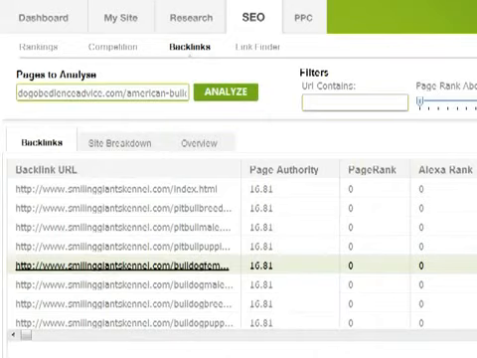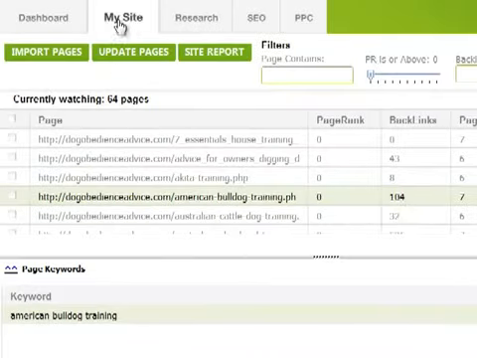Okay, so the good thing about that is you could use this particular tool to find out the backlinks that are coming direct to the pages of your competitors as well, not just yourself. And then you may wish to contact these people to try and get links to your website, or to even get them to post maybe an article from you, or allow you to guest blog on their websites, and it can be very helpful for building links.